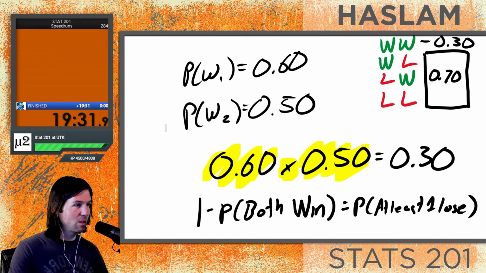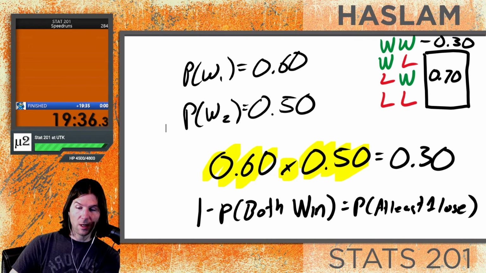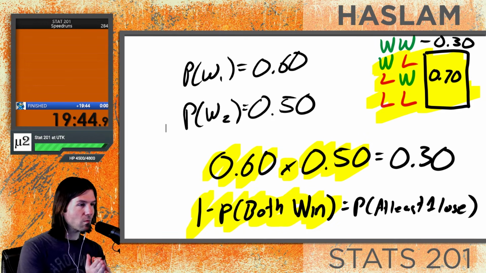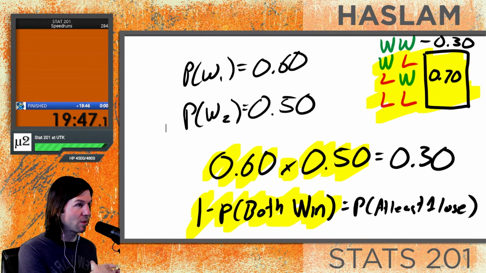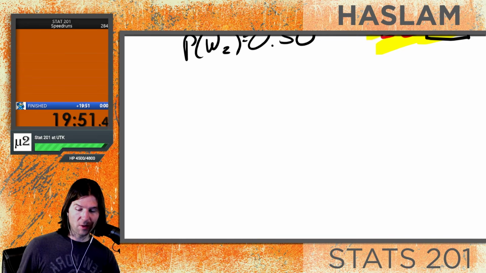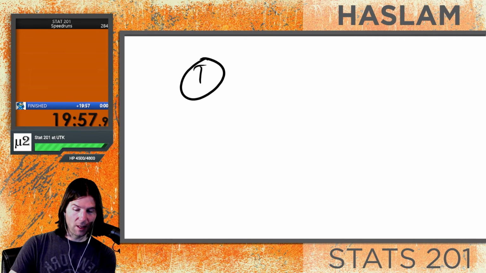So 1 minus the probability of both winning is the probability that we have at least one loser, and we are solving for that right here. And there it is. There is the mathematics we get down here. So it's a bit of a complex problem where we have to solve for at least one. One of the classic ways we do this is with a coin flip. So let's take a look at a coin flip problem. When we do at least one right here, we could talk about a coin flip where we have tails or heads, and the probability of either is going to be 50%.